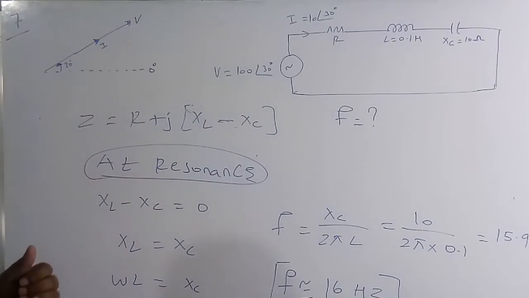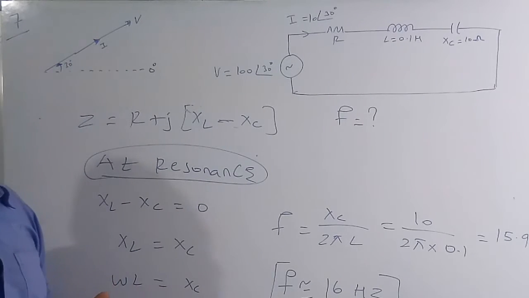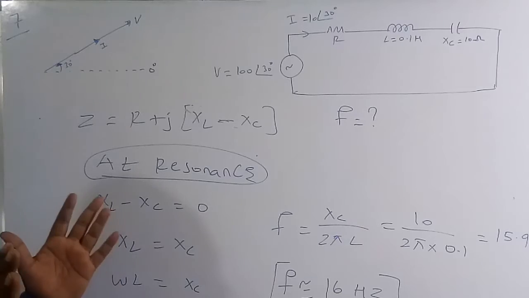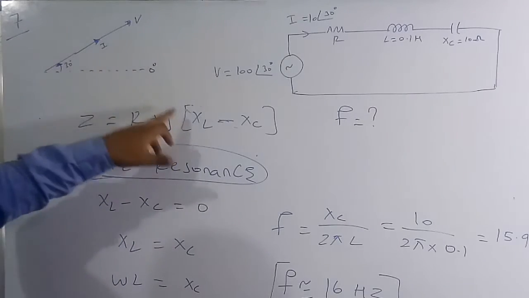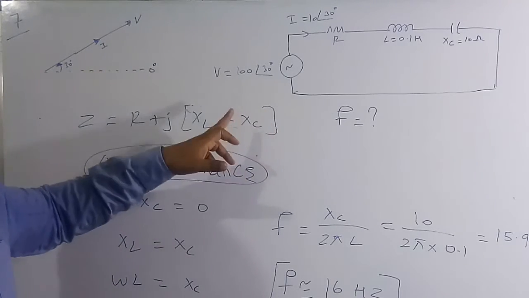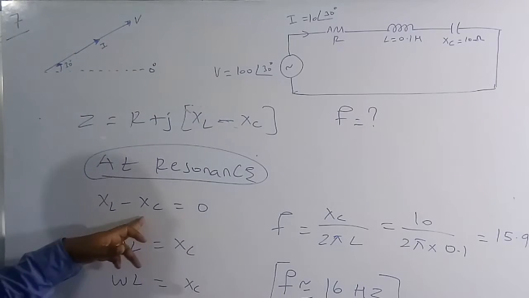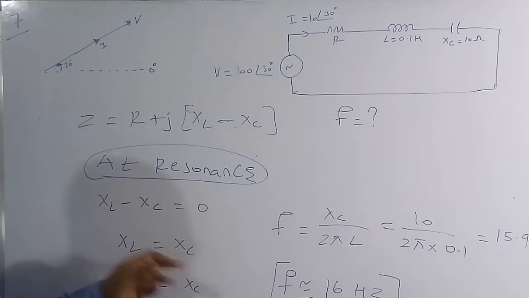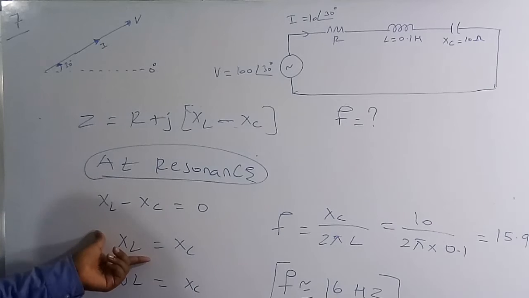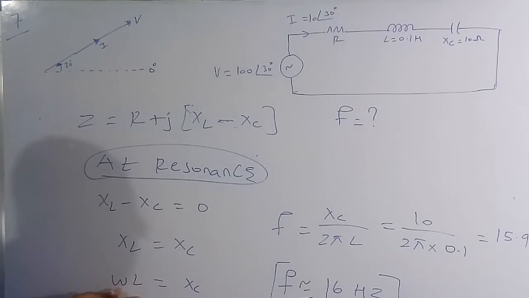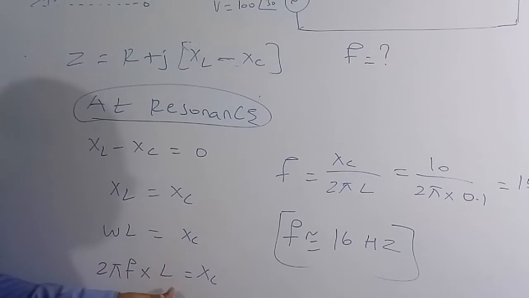So at resonance condition, the imaginary part of impedance and also the imaginary part of the admittance are always 0. Therefore for impedance the imaginary part should be equal to 0 at resonance condition. So XL minus XC is equal to 0, so XL is equal to XC. XL is nothing but the reactance of the inductance, which is omega L, equal to XC. Omega is called 2 pi f, so 2 pi f into L is equal to XC.